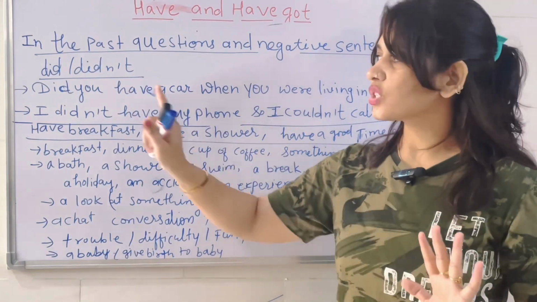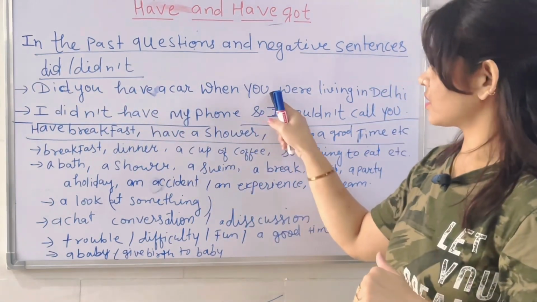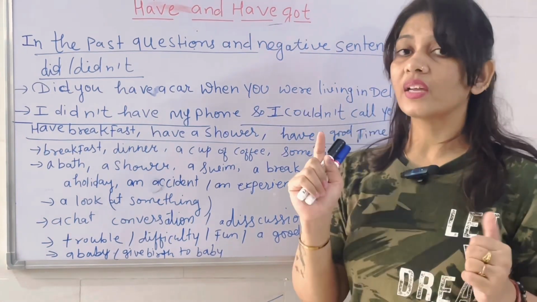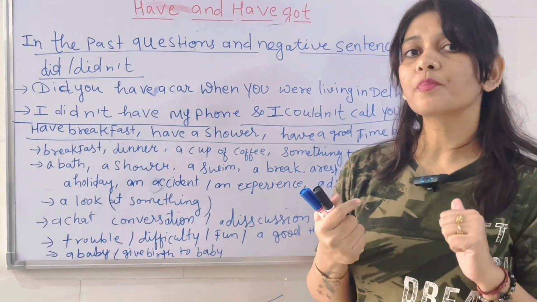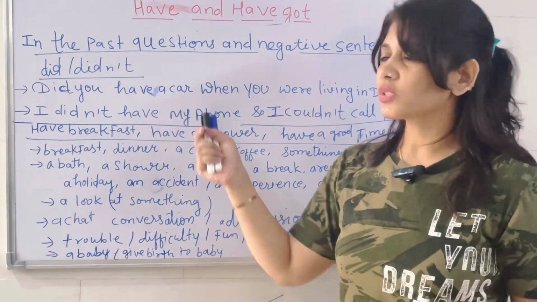कौन सा tense है? Which tense is this? Did you have a car? This tense is considered past simple tense. When you were living in Delhi, this is past continuous tense. Okay. जब तुम दिल्ली में रह रहे थे तो तुम्हारे पास कार थी?